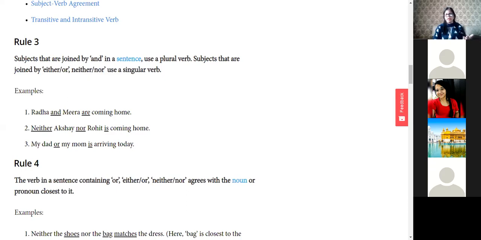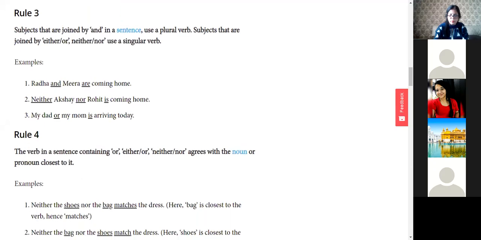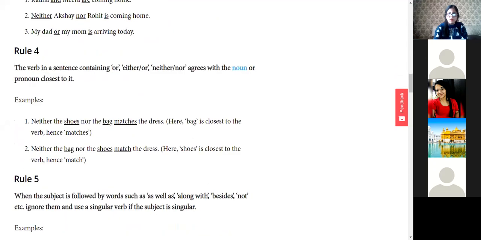No one will ever forget that if there is and, then we have to use the plural verb. But still you must remember it: with either or, neither nor, a singular verb comes. Okay. So rule number 4, clear?